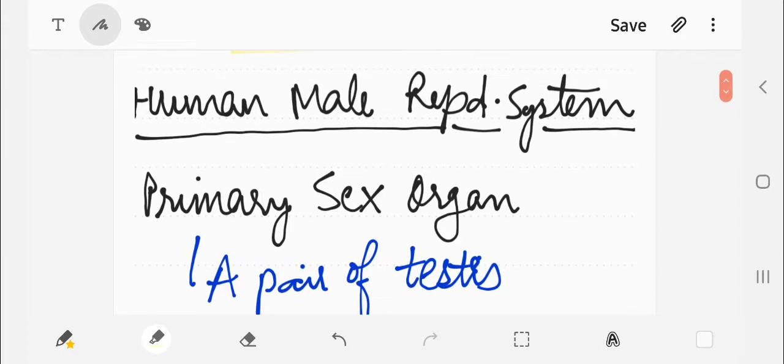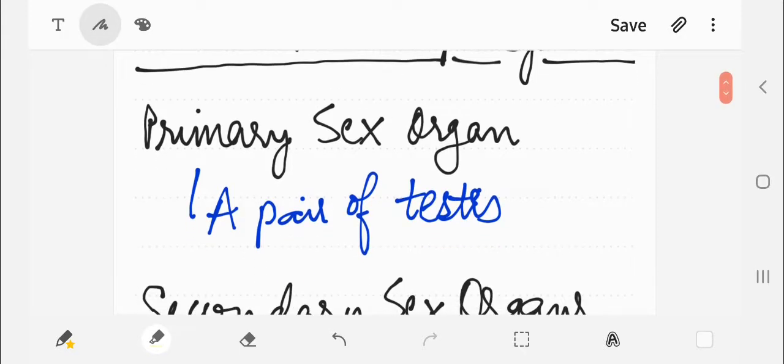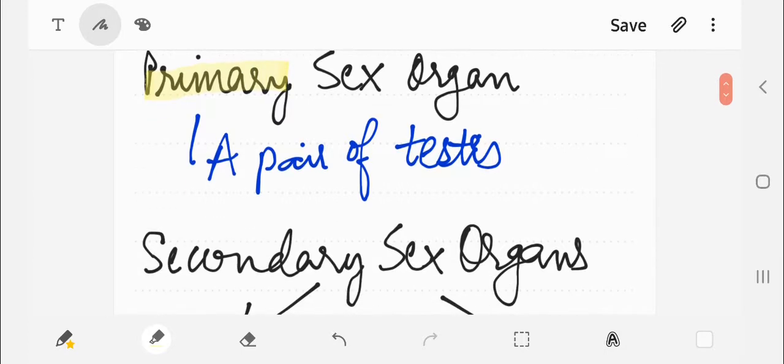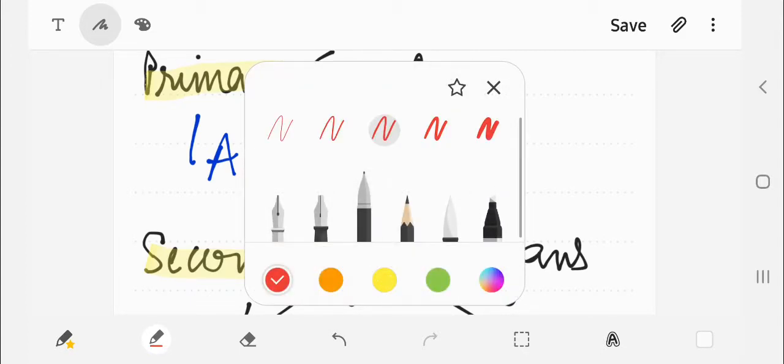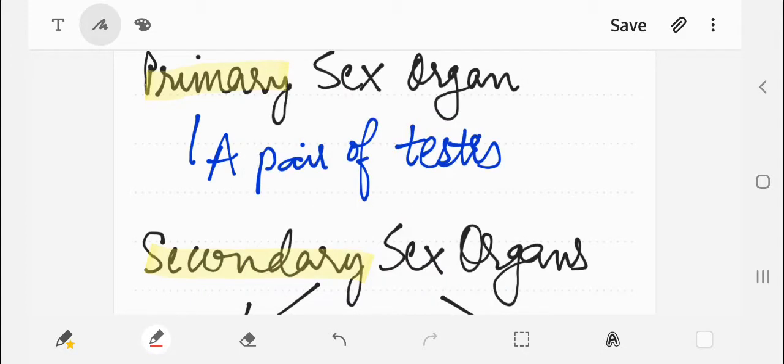In the male reproductive system, we have two types of sex organs. Number one is primary and number two is secondary. What is the difference between the primary sex organs and the secondary sex organs? Primary sex organs are those organs which perform two functions. Number one, the production of sperms, and number two, they help in the secretion of the sex hormone, that is testosterone.